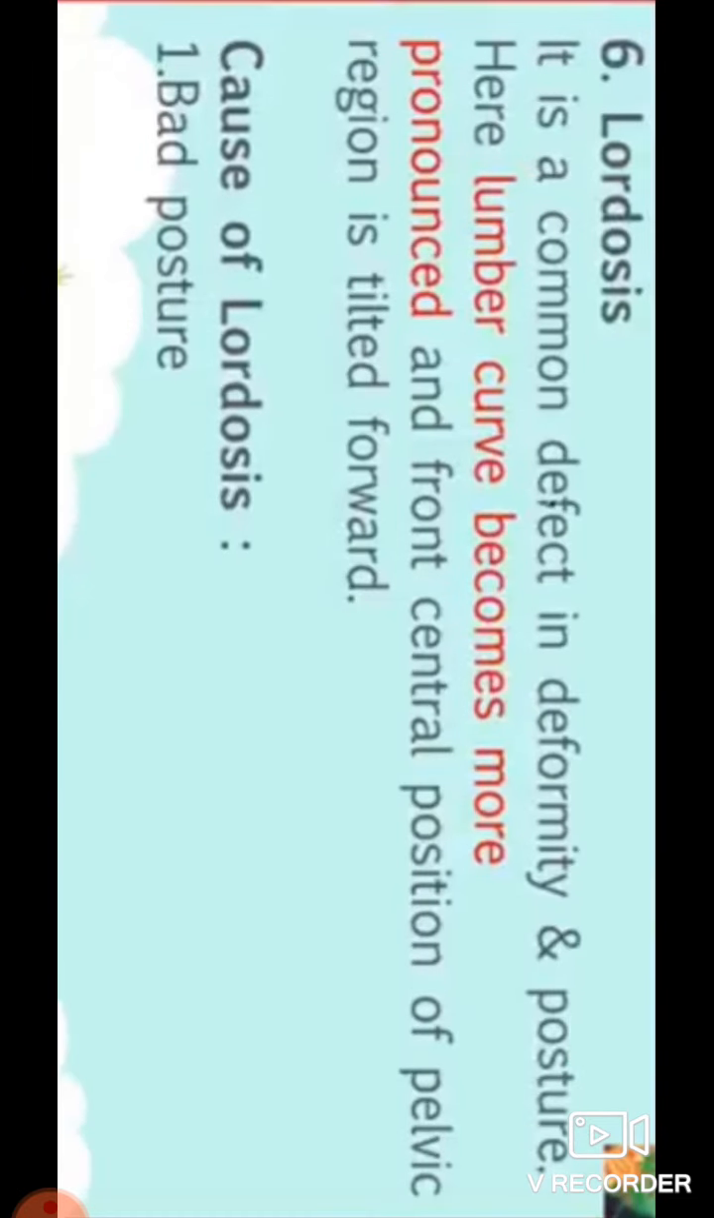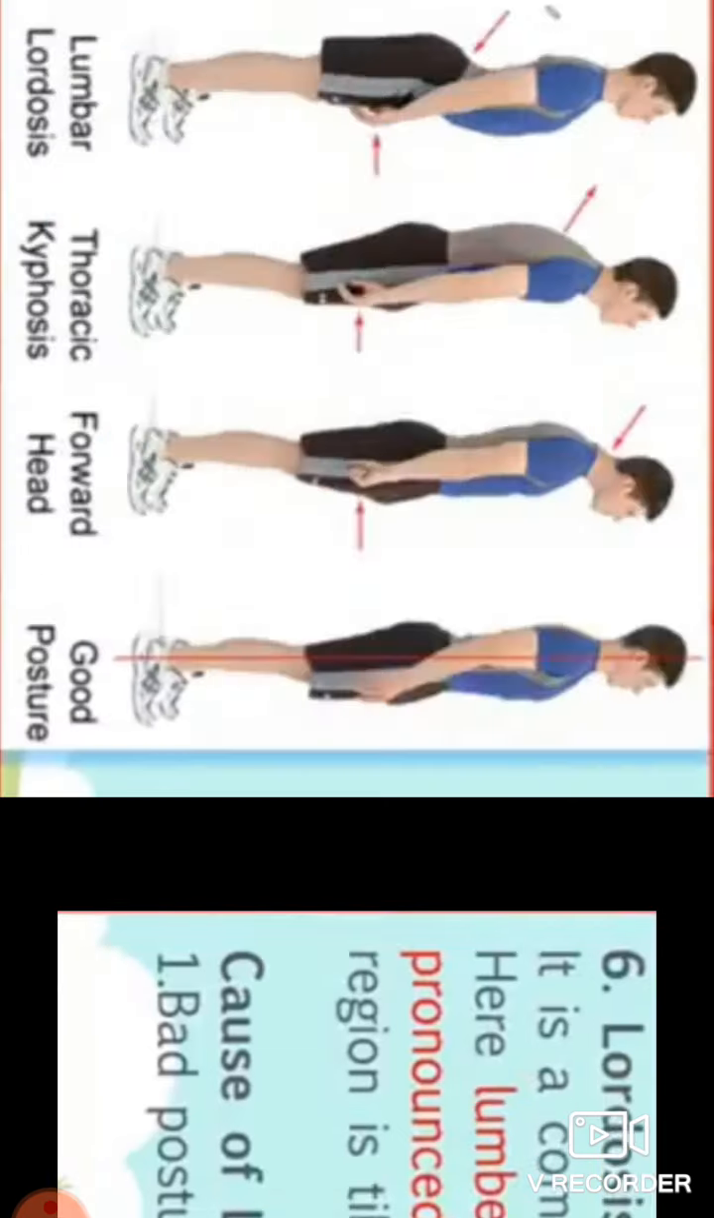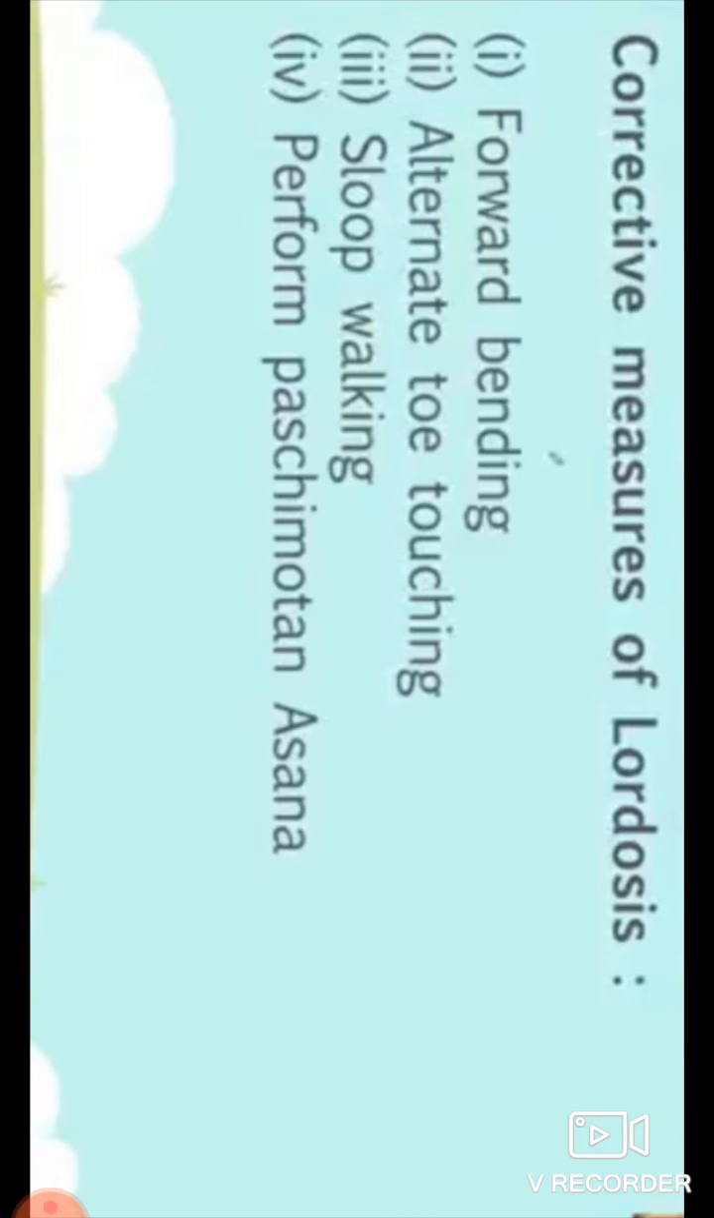Now the cause of lordosis: bad posture. Our bad posture is the main reason for lordosis. Corrective measures of lordosis: forward bending. Just stand in correct posture and bend your upper body forward, and try to touch your toes with your hands. It is the forward bending. Alternate toe touching. Slope walking. Perform Paschimottanasana. By performing Paschimottanasana, you can correct lordosis.